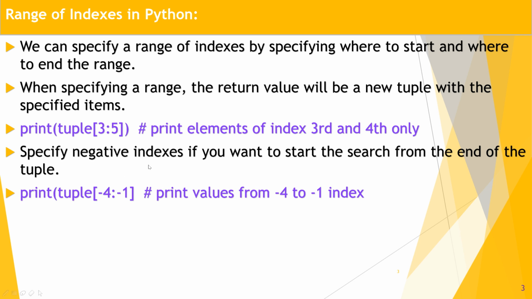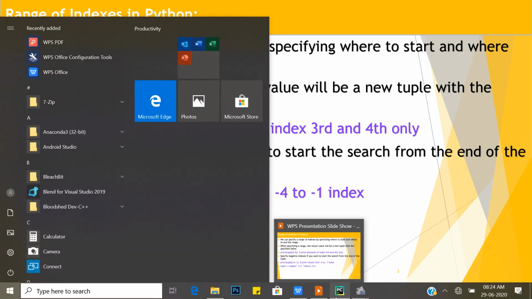Specifying negative indexes if you want to start the search from the end of the tuple. Is it possible in Python? Yes, negative indexing range is also possible, but one problem is there. Let's move on and check it. Suppose tuple[-4:-1]. Does it work? Yes, it prints the values from minus 4 to minus 1 index. But guys, if we want to print minus 1 to minus 4, does it work? Let's move on and check in the PyCharm IDE.